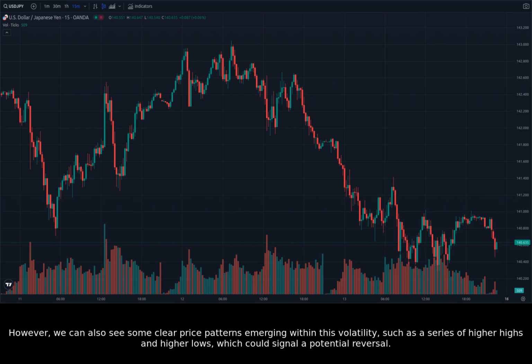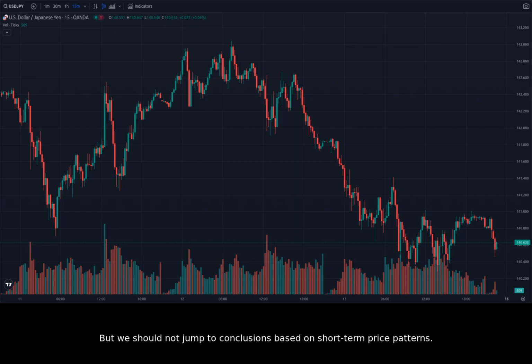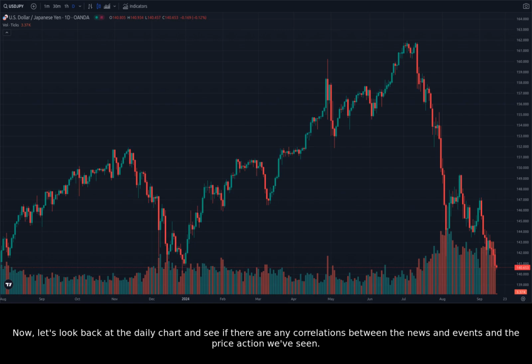However, we can also see some clear price patterns emerging within this volatility, such as a series of higher highs and higher lows, which could signal a potential reversal. But we should not jump to conclusions based on short-term price patterns. It's crucial to consider the bigger picture and the overall market sentiment. Now, let's look back at the daily chart and see if there are any correlations between the news and events and the price action we've seen.